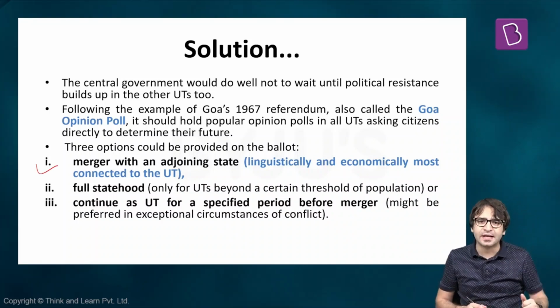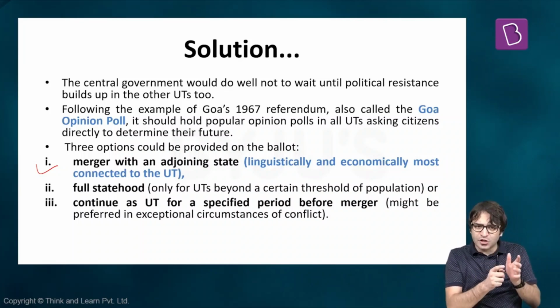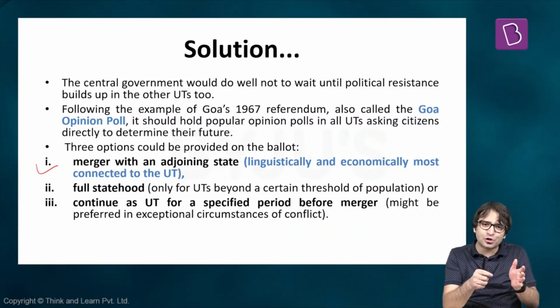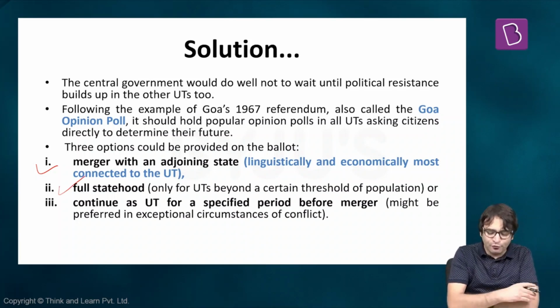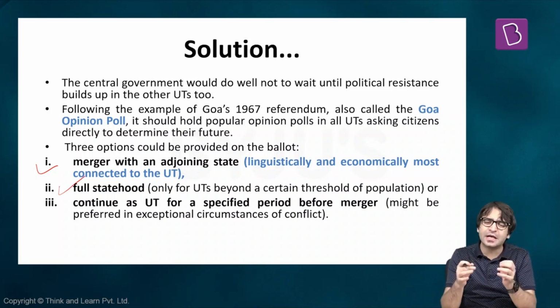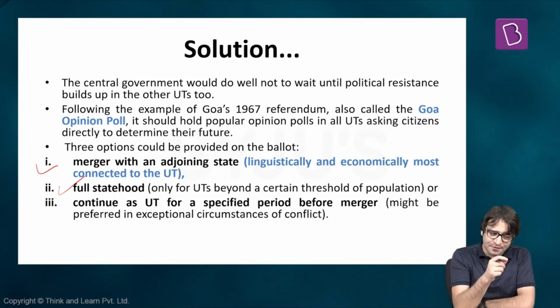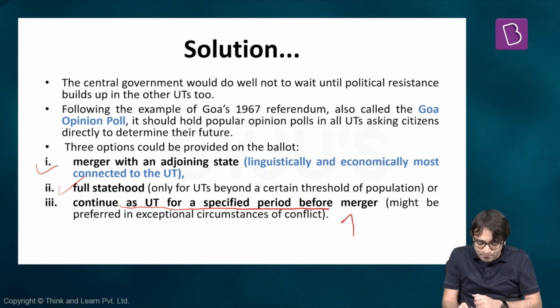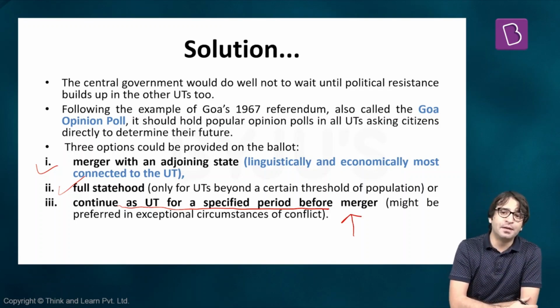Either merge with an adjoining state. If there are many adjoining states, choose the one which is linguistically closer to you, or economically closer to you, and if you want, merge with that state. Second option, full statehood should be given to you. But obviously, if there is a union territory with a very small population, it can continue as a union territory. But if there is a union territory with a large population base, give it the option of getting statehood. Or there is a third option: continue as a union territory for a specified period before it is merged with a neighboring state. These are the 3 options that should be given to the people of all these union territories.